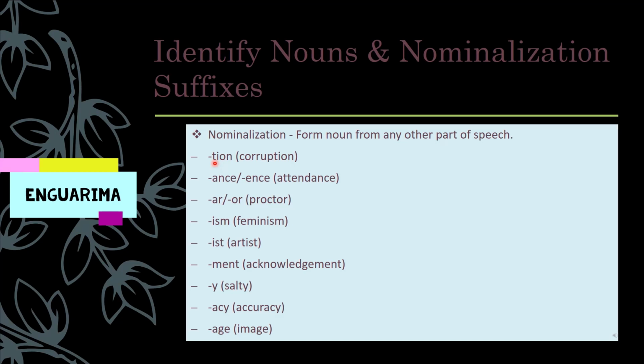Example, if you add tion to corrupt, you will get corruption. If you add ance to attend, you get attendance. If you add or, you get proctor. If you add ism, you get feminism. If you add ist, you get artist. If you add ment, you get acknowledgement. From y, you get salty. By adding acy, you get accuracy. By adding age, you get image.